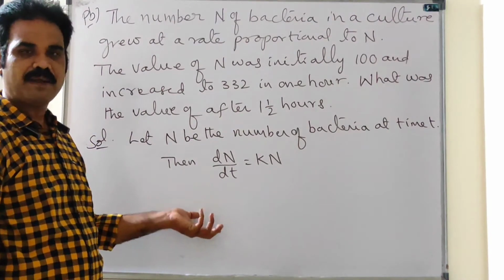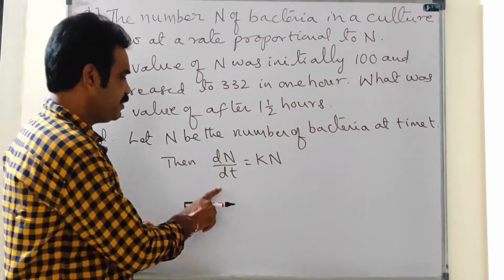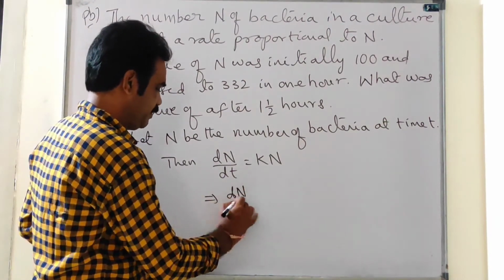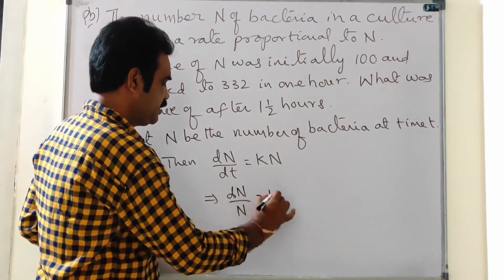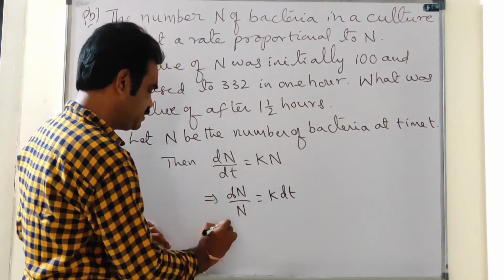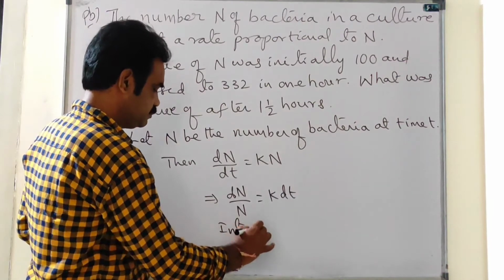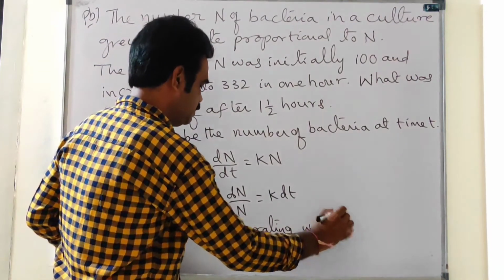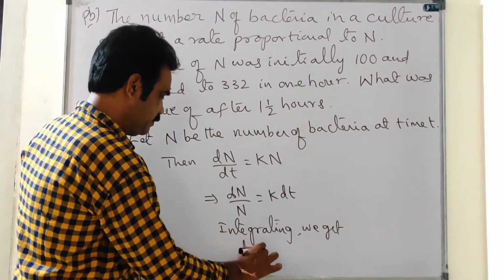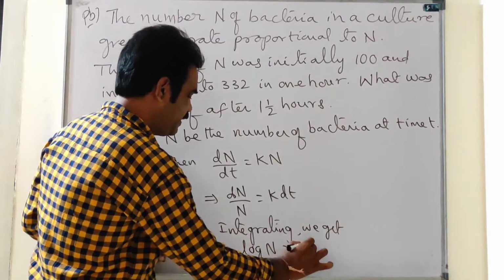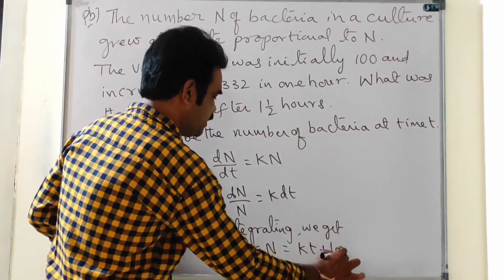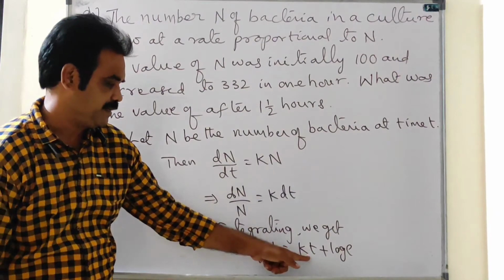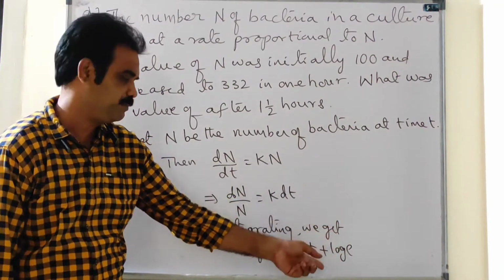As time increases, the bacteria increases. dn by dt equal to kn implies that dn by n is equal to k dt. Now integrating this, we get log n is equal to kt plus log c. Integral dn by n is log n. Integral dt is t plus some arbitrary constant, let it be log c.